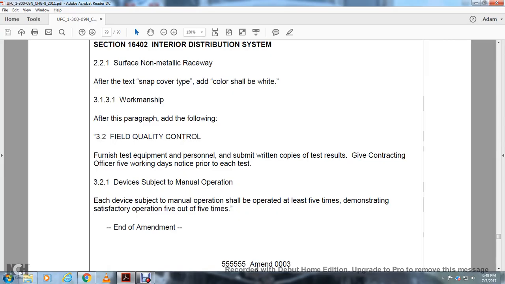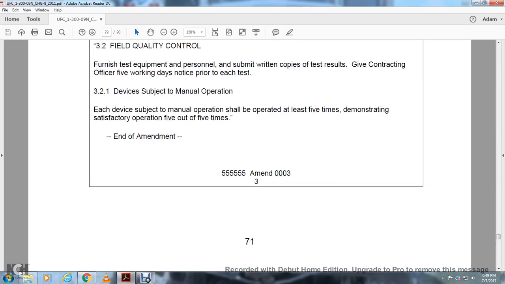Device subject to the manual operation device. Subject to the manual operation shall be operated at least 5 times. Demonstrate the satisfactory operation 5 out of 5 times. Each amendment.